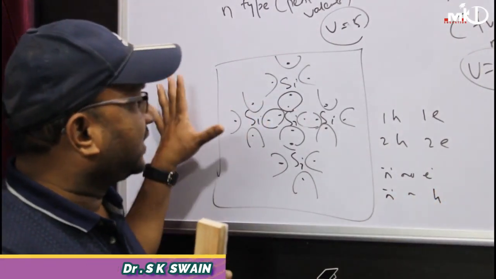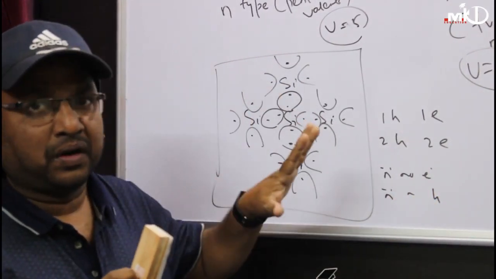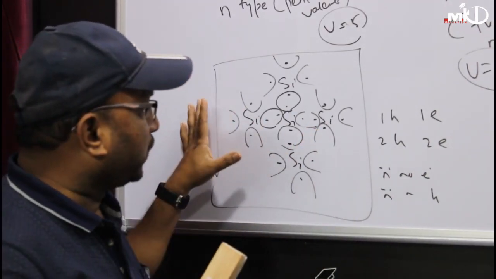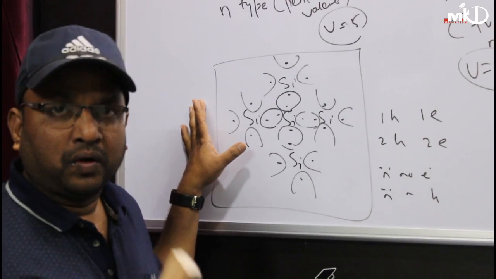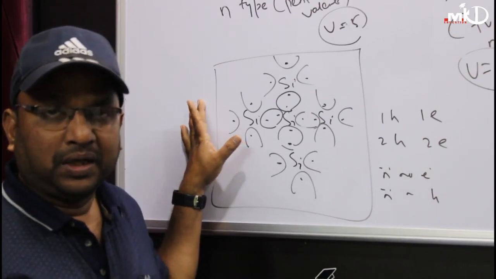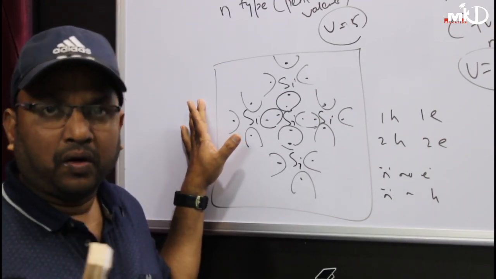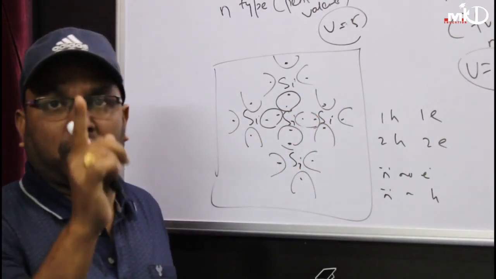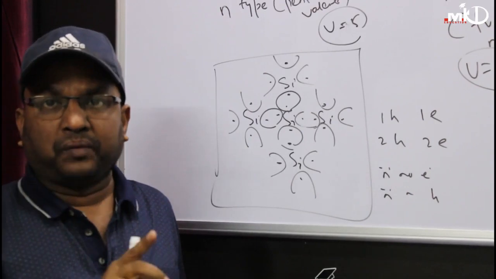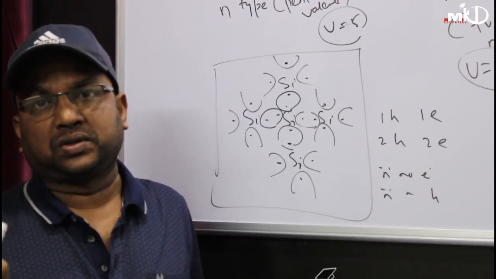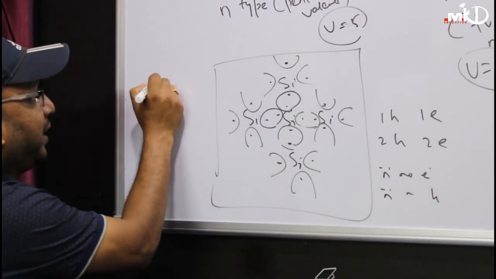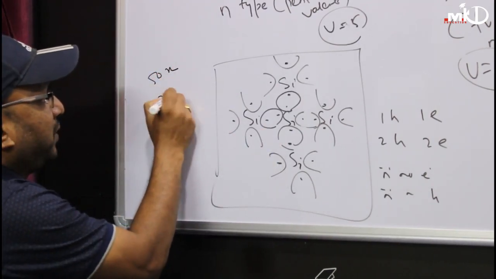So an intrinsic or pure semiconductor can be made from either silicon or germanium. At 0 degree Kelvin we do not have any free carriers, but if we increase the temperature or apply an external electric field, one bond breaks and gives one electron and one hole. If two bonds break, two electrons and two holes. Clear? If 50 bonds break, it will give 50 holes and 50 electrons.